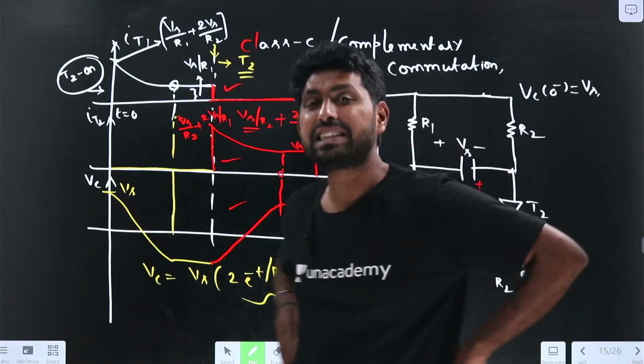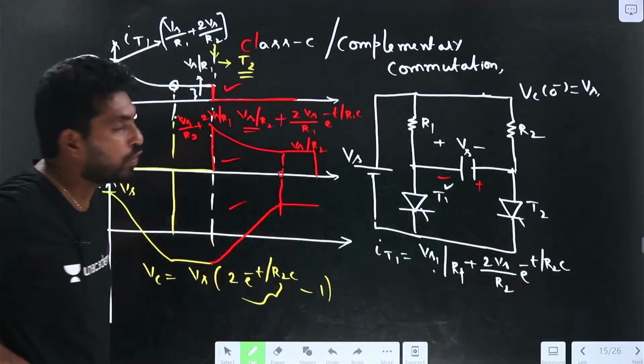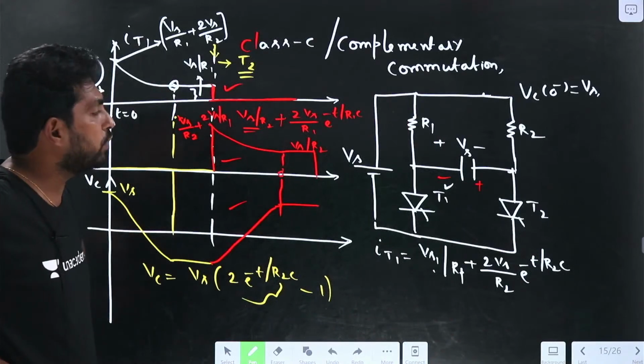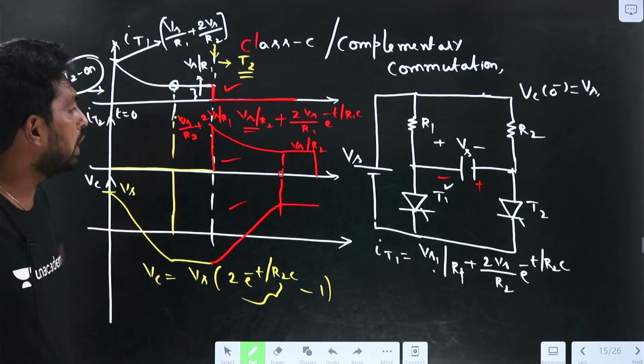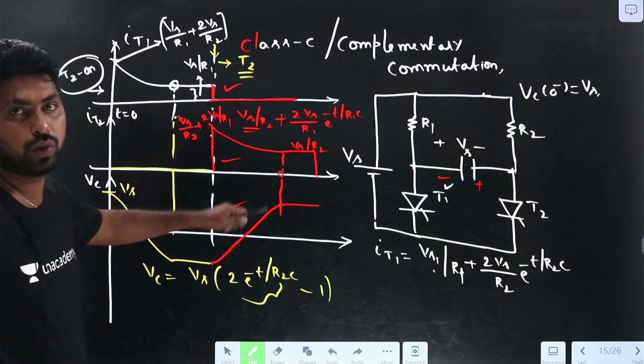So voltage across capacitance, IT1 is the current flowing through the thyristor 1, IT2 is the current flowing through the thyristor 2. So now we have to find the IT1, IT2 as well as Vc.